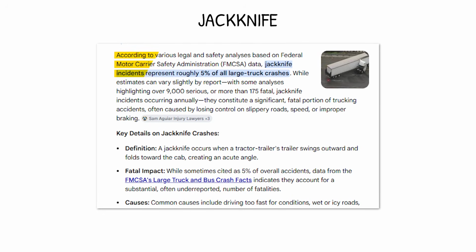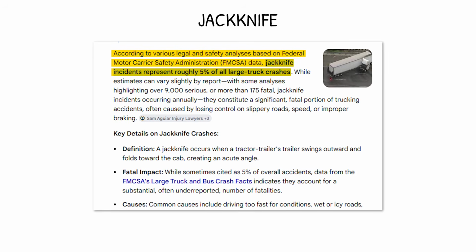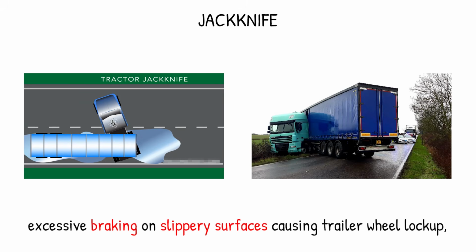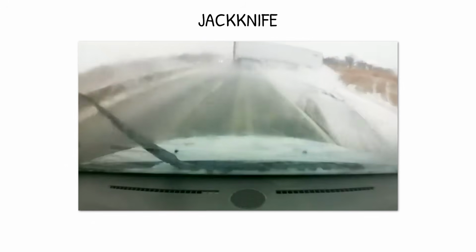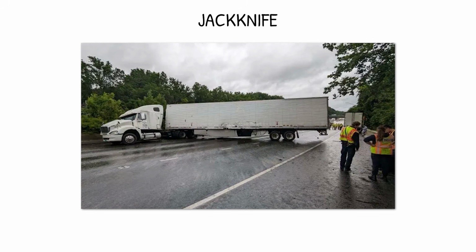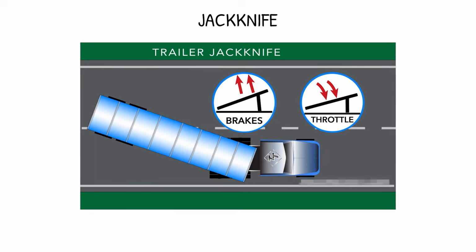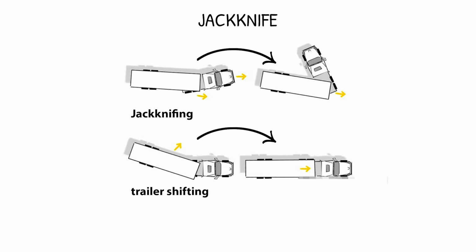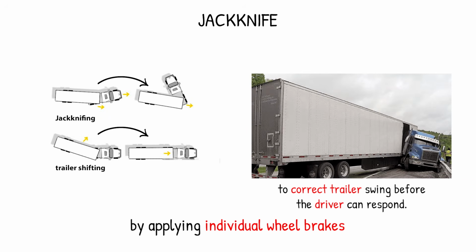The FMCSA documents jackknifing as contributing to approximately 5% of large truck fatal crashes. Primary causes in investigation reports include excessive braking on slippery surfaces causing trailer wheel lockup, sudden steering corrections that unload trailer axle traction, and cargo loading that concentrates weight at the rear of the trailer, reducing axle traction at the front. Electronic stability control systems, mandated on new heavy trucks, intervene automatically in incipient jackknife situations by applying individual wheel brakes to correct trailer swing before the driver can respond.